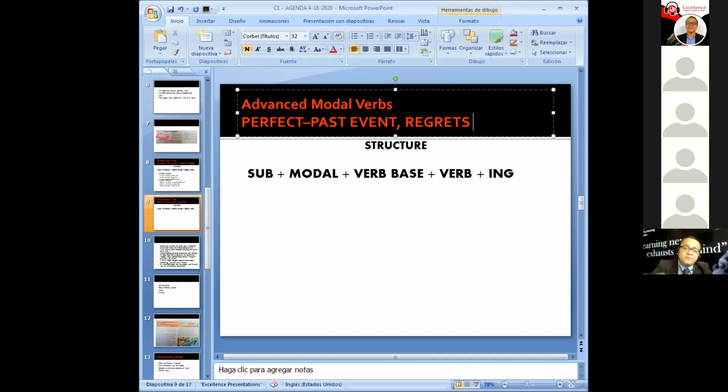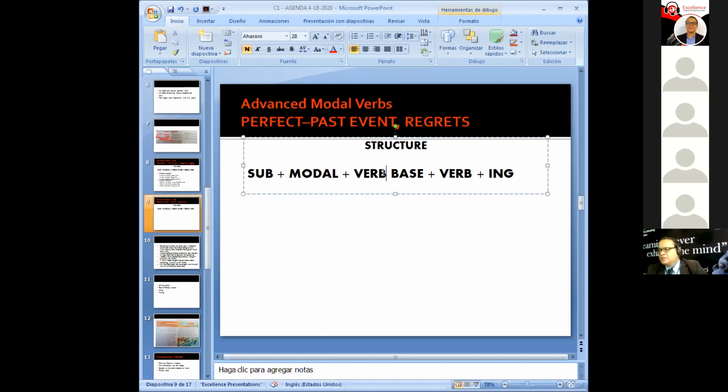So repeat after me. Advanced modal verbs in the perfect tense convey past events or regrets. So this is not happening now. All this stuff that we're talking about already happened in the past.